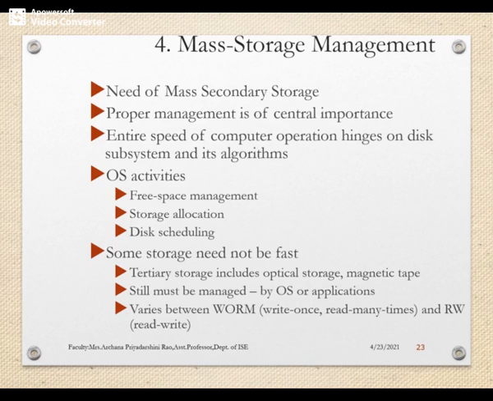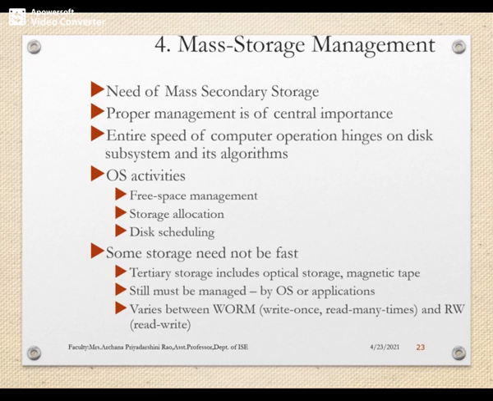So here let's talk about mass storage management. Main memory is too small and it cannot hold all the data or programs, and this data may be lost when the power is lost, right? The computer system must provide some kind of secondary storage in order to back up the main memory.